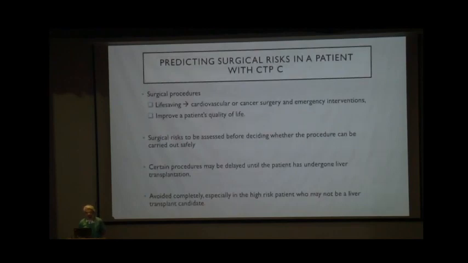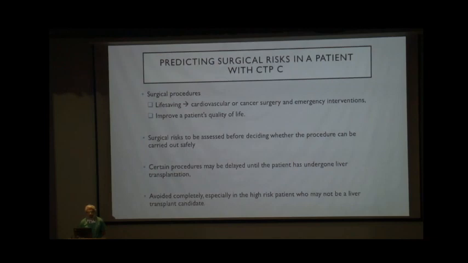Now, the most important step in a CTP-C patient who is undergoing surgery is to stratify the surgical risk. If the patient has to undergo a life-saving procedure like cardiovascular stenting, or relief of obstructive symptoms due to cancer, or emergency intubation, or if the patient's quality of life is going to improve after the surgery, the risk has to be taken. The surgical risk has to be assessed before deciding whether the procedure can be carried out safely or not.